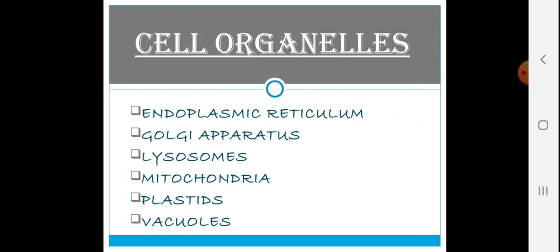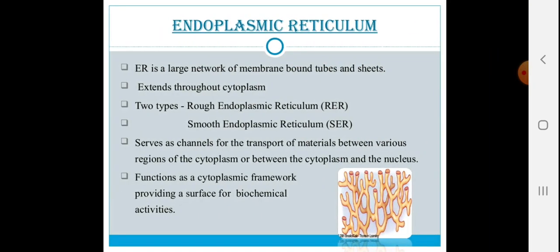Now let's talk about the other cell organelles which are equally playing an important role in the functioning of the cell. So they are endoplasmic reticulum, which is also called ER, Golgi apparatus or Golgi body, lysosomes, mitochondria, plastids and vacuoles. Let's talk about them in more detail. Now first, endoplasmic reticulum. The short form of it is ER.